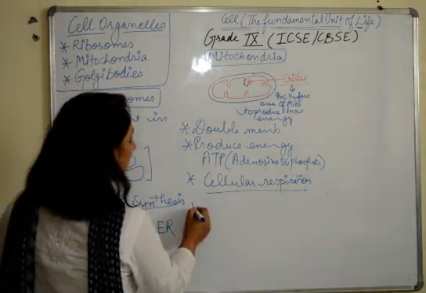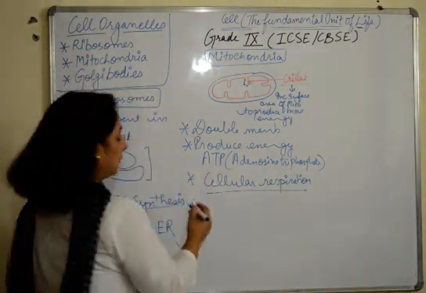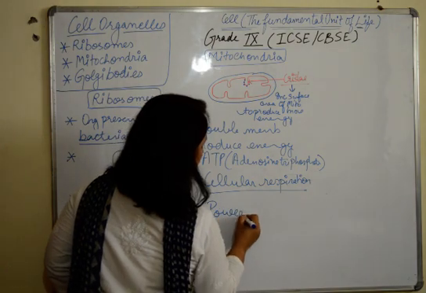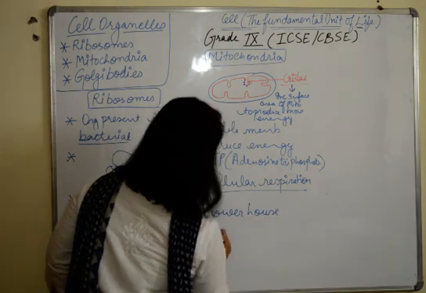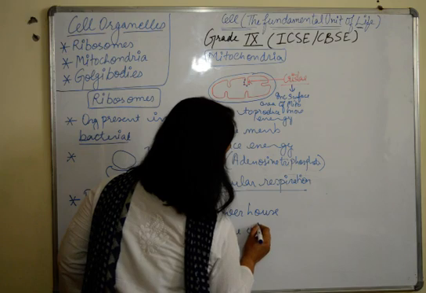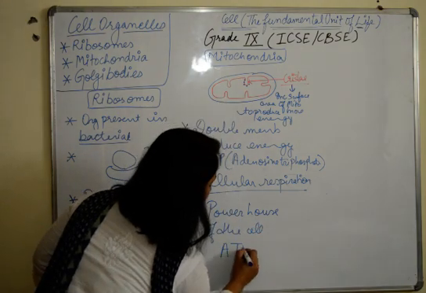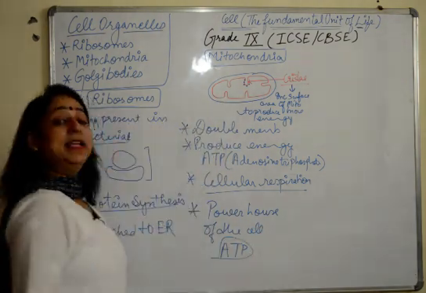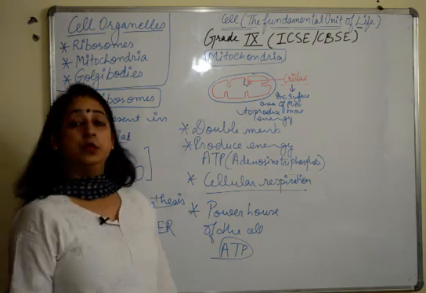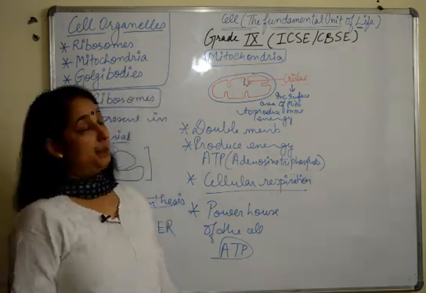Very, very important. And that is why, because of this production of energy, it's also known as powerhouse of the cell. Why powerhouse? Because it produces energy in the form of ATP. That is why it's known as the powerhouse of the cell also.